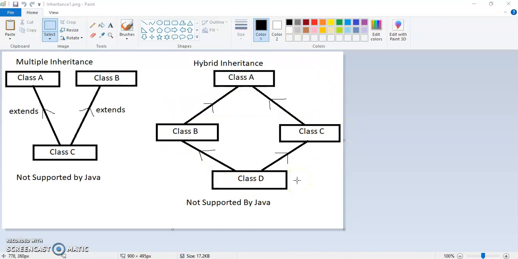Basically this is a combination of hierarchical and multiple inheritance. The lower part is multiple inheritance and the higher part is hierarchical inheritance, but the lower part is not possible. We cannot extend more than one class in Java, so that is the reason hybrid inheritance is not possible.